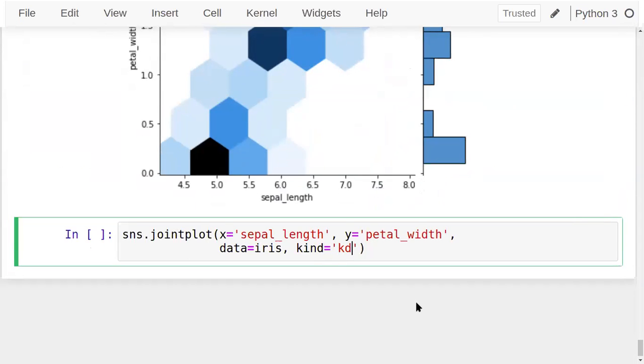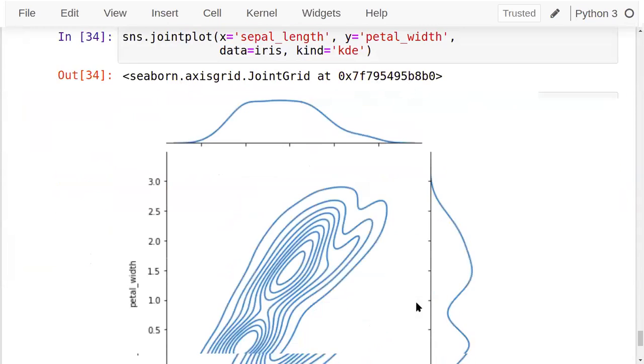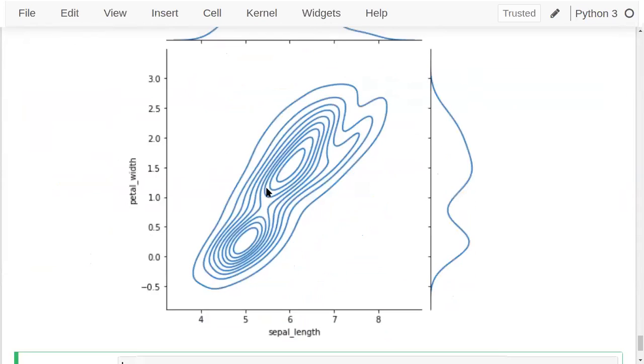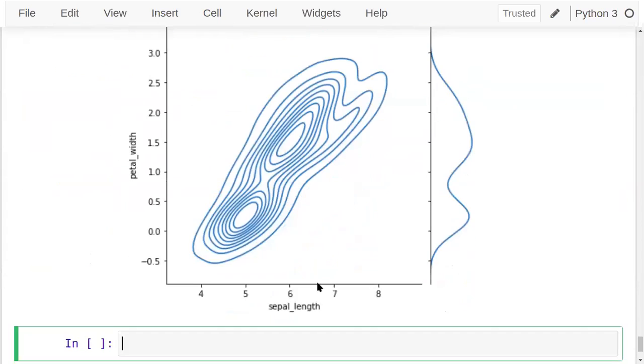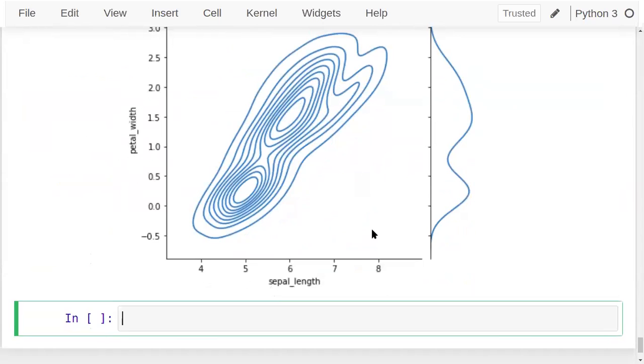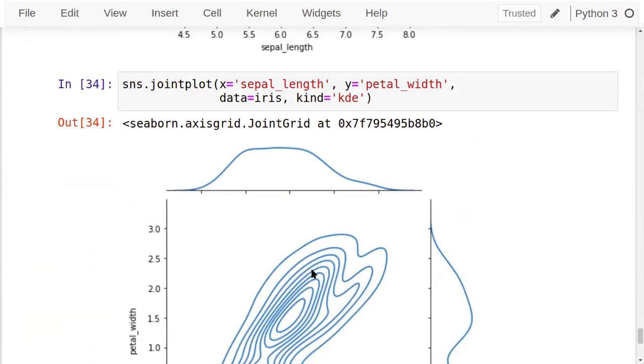KDE, kernel density estimation. Now I can see here we are getting the kernel density estimation for sepal length. That's what we have seen already. And for petal width, this one. Here low densities are there. Here high densities are concentrated. That's what we can identify in the type of KDE.